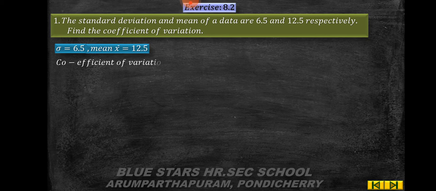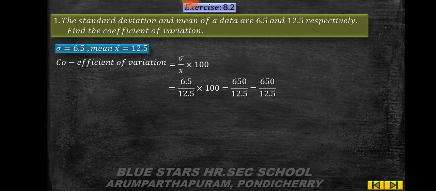You know the formula for finding coefficient of variation, that is CV is equal to sigma by x bar into 100, which is equal to 6.5 by 12.5 into 100, which is equal to 650 by 12.5 into 10 by 10, which is equal to 6500 by 125.